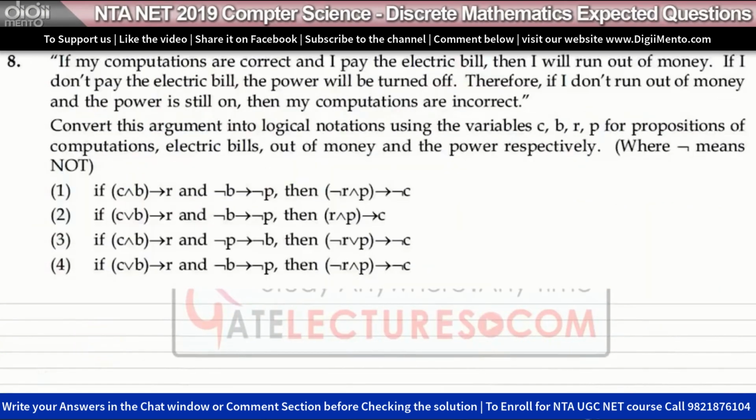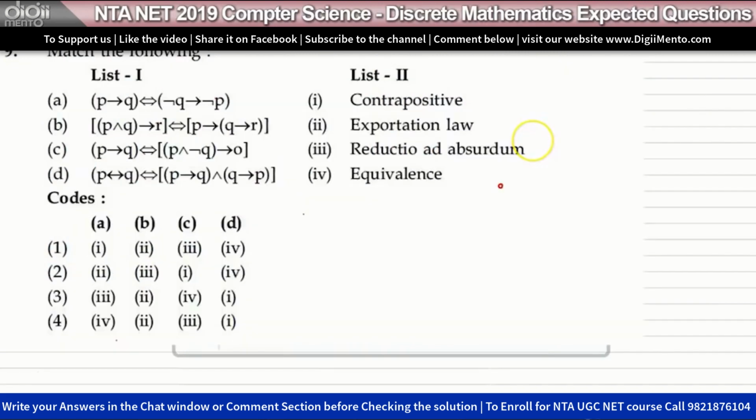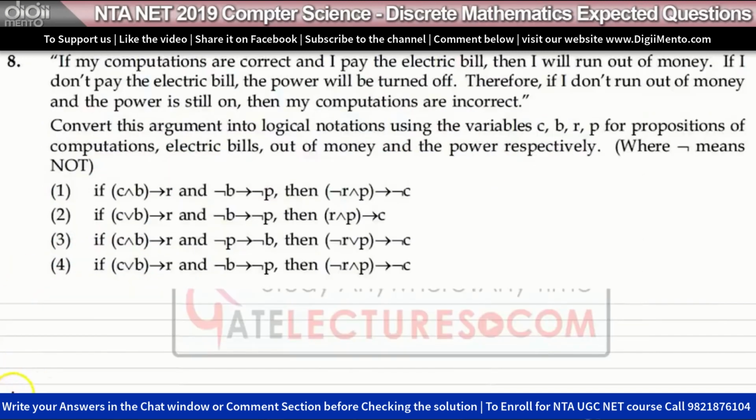Question number 8 says, if my computations are correct and I pay the electric bill, then I will run out of money. Let's try to read the question first. We have to convert these arguments into logical notations using the variables C, B, R, P: C for computation, B for electric bill, R for out of money, and P for power. So we have these 4 variables, and we have to use them to convert these arguments into logical notations.